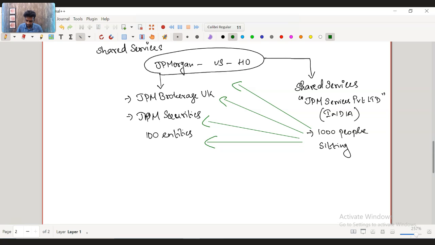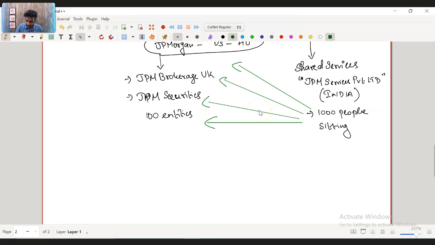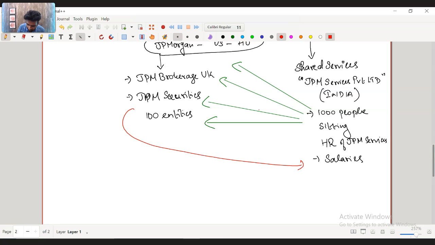How do they get paid for them? So JP Morgan Services India Private Limited hosts these people. Which means these 1,000 people are under the human resource of JP Morgan Services India. The salaries are paid by JP Morgan Services India Private Limited. All the salaries of these 1,000 people are paid by this company. So where will they get this money from for the salaries? They will get it reimbursed from all these companies.